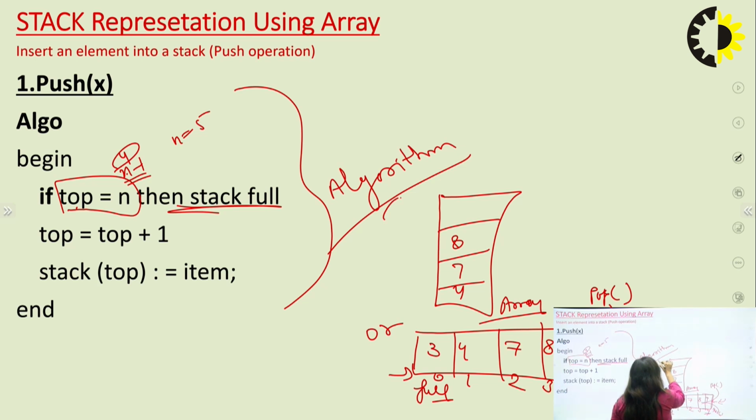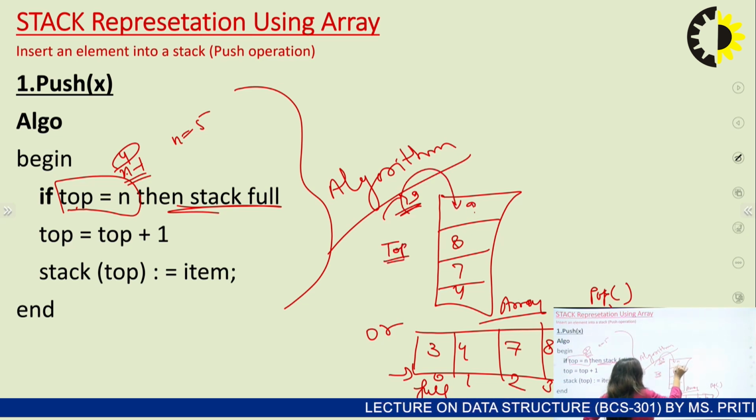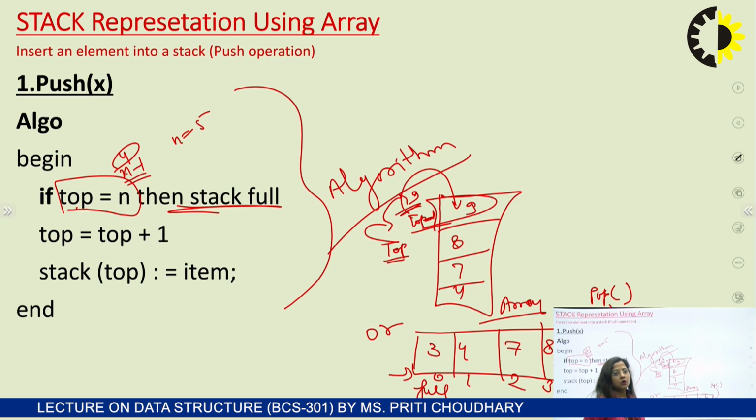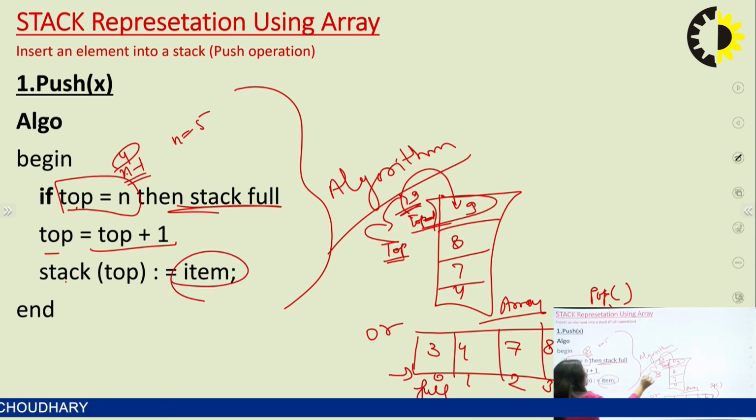If you want to insert 9 here, you can easily insert it. Before inserting this number, top indicates here. But after inserting this number, top is incremented by 1, and now top indicates this box. Got it? So according to this, top is incremented by 1 and at stack of top, insert the item.